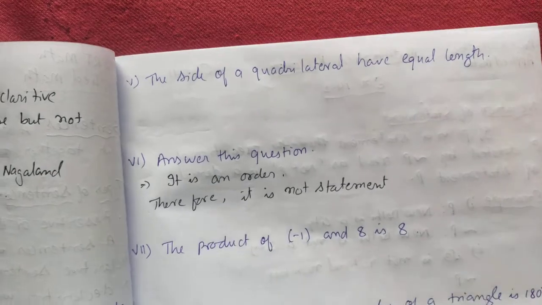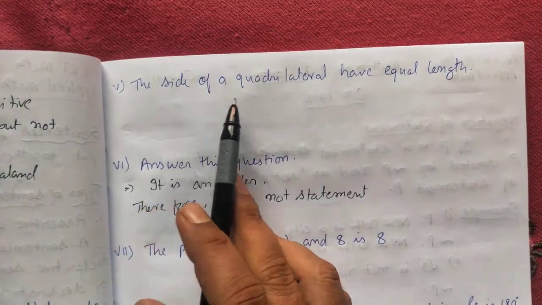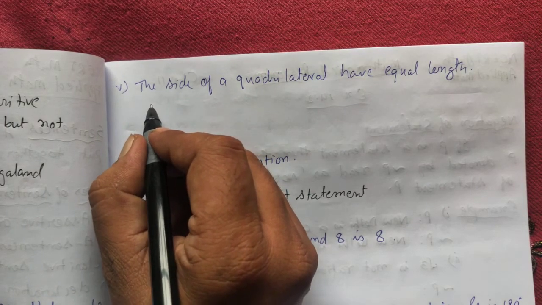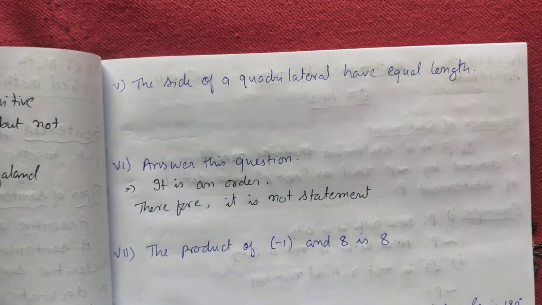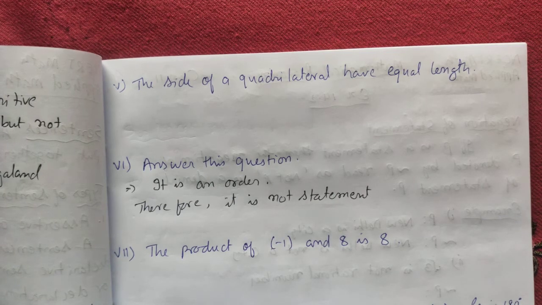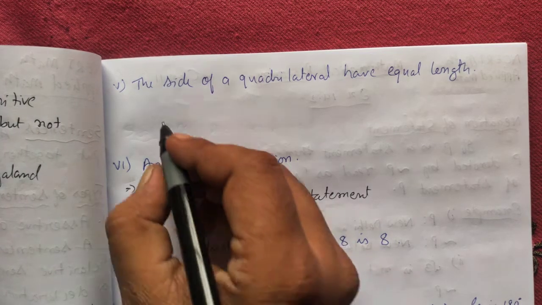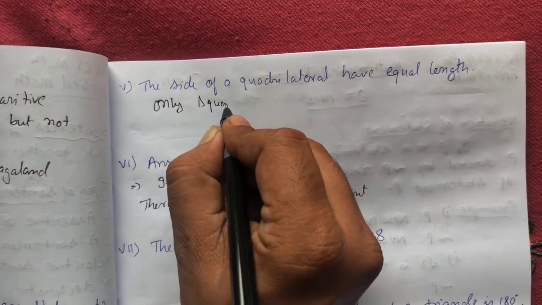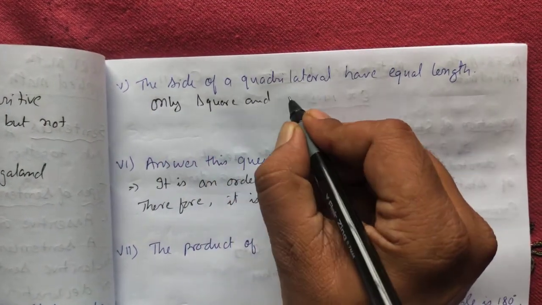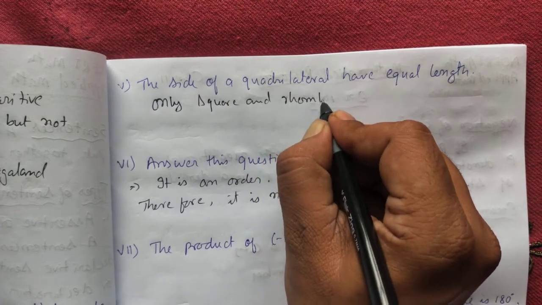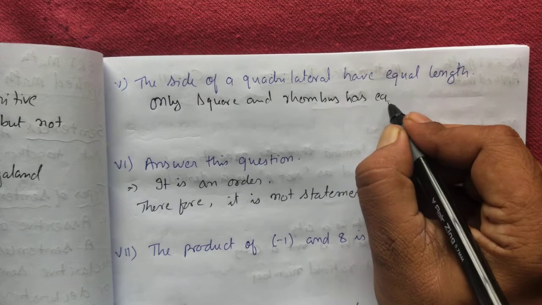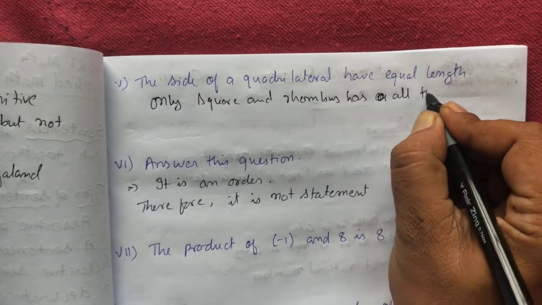Let's see question number 5. The sides of a quadrilateral have equal length. That is also sometimes true, sometimes false. Because if the sides are equal, it is either a square or a rhombus. So we can say only a square and a rhombus have all the sides equal.